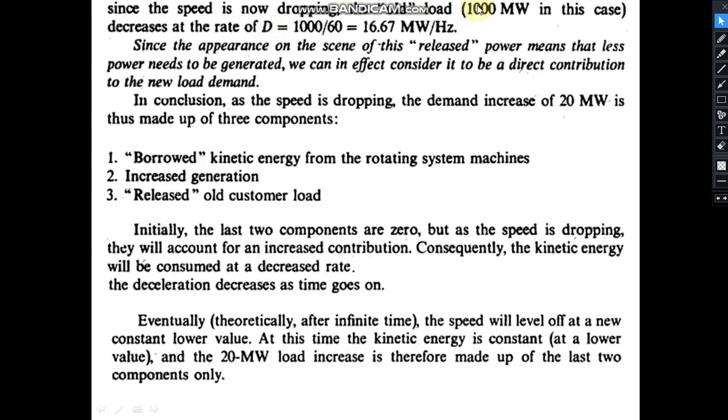If the old load has been released, then this will also contribute to the supply of this new load, 20 megawatt. In conclusion, as the speed is dropping, the demand increase of 20 megawatt is thus made up of three components. One component is this much from kinetic energy. Another one is the released old load with this rate, because load is frequency dependent.